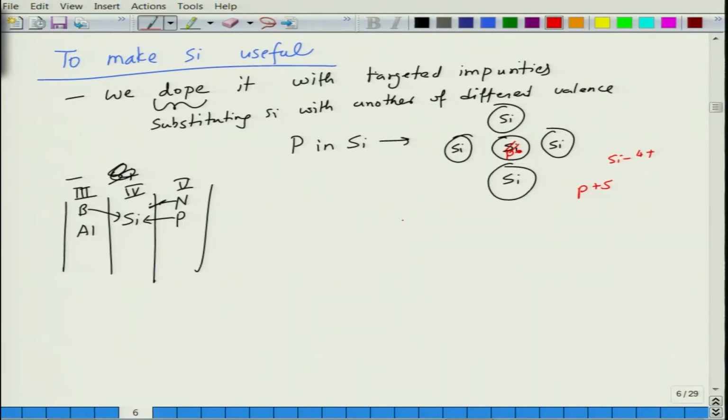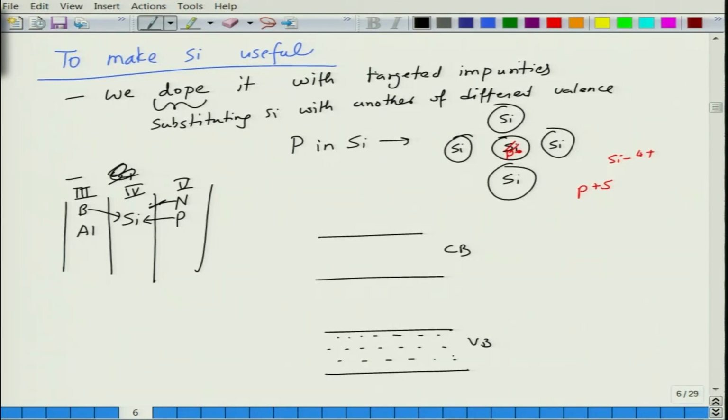As a result, in the energy gap, this is the valence band, this is the conduction band. You had some electrons here because of thermal excitation, and you have some holes correspondingly. This is for pure silicon, where n_e was equal to n_h, about 10^16 per meter cube at room temperature. When you put in phosphorus atoms, let us say of the order of 10^18 per meter cube, we call phosphorus a donor atom.